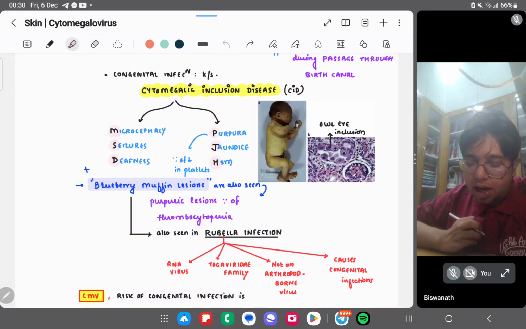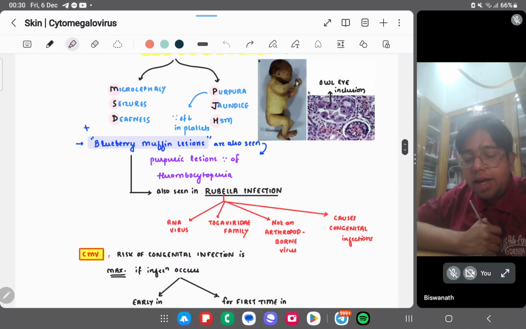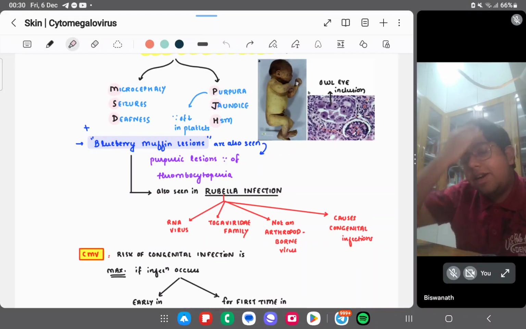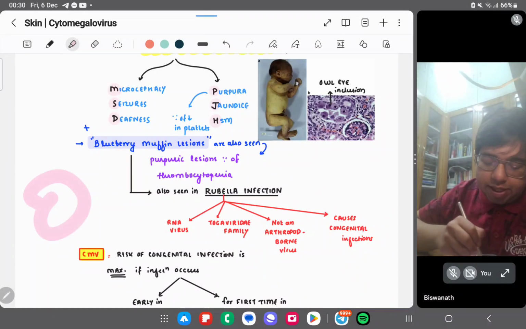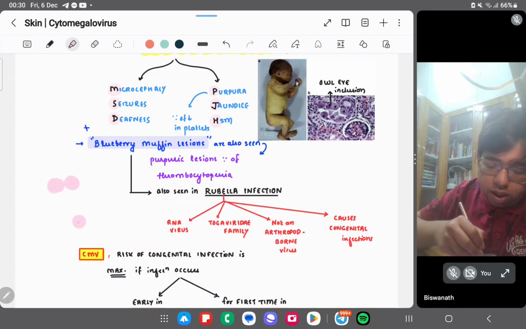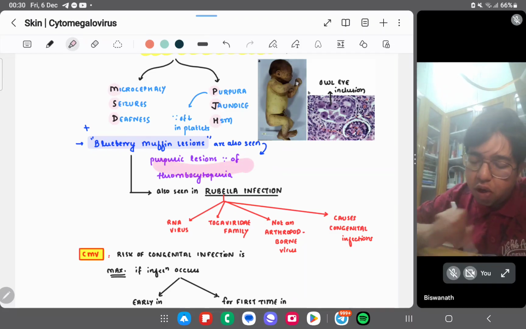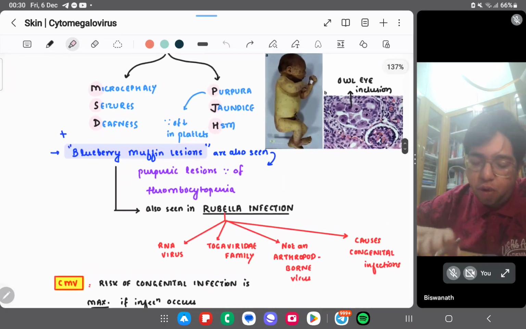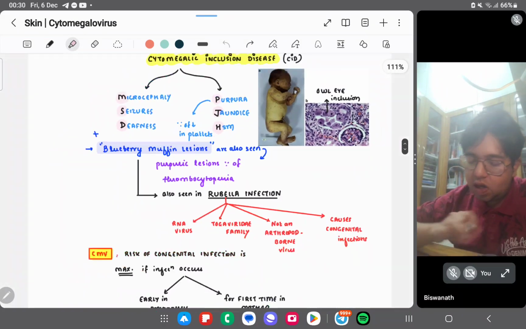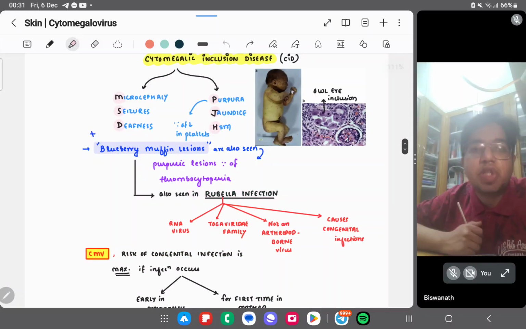Then again, a characteristic lesion is the blueberry muffin lesion. Have you eaten a blueberry muffin? It's a tasty one. Basically, in the skin, blackish to blue lesions are there. Purpuric lesions, basically due to thrombocytopenia, and blueberry muffin lesions are seen in this disorder. Also seen in rubella infection. So they can ask you if you tell the clinical features of HHV5.